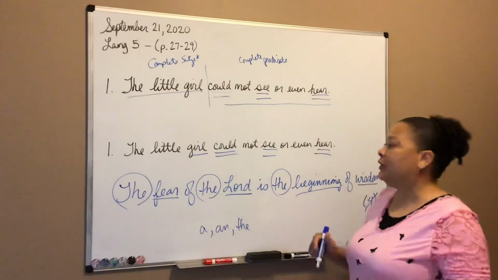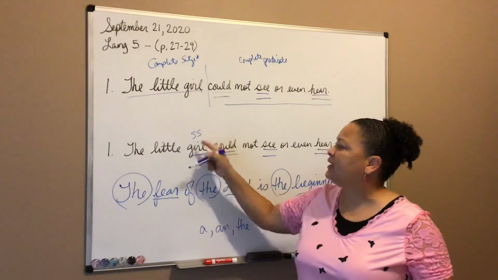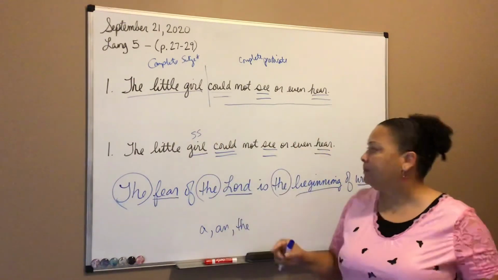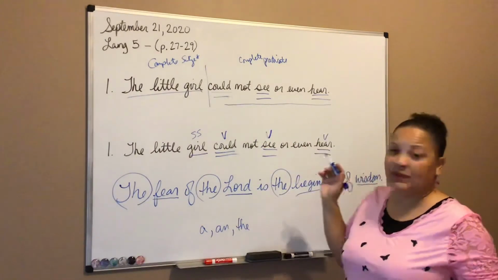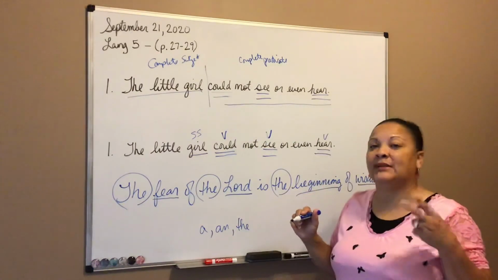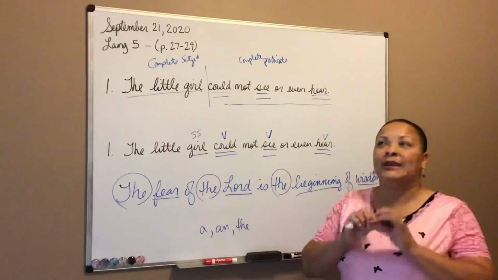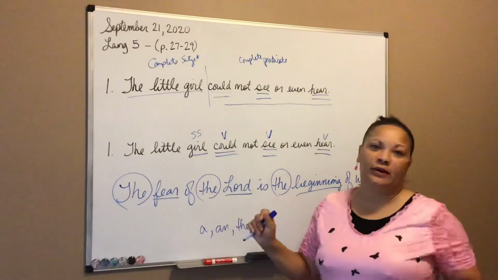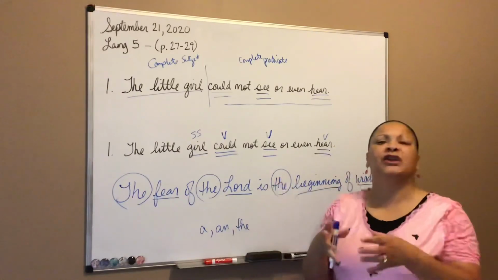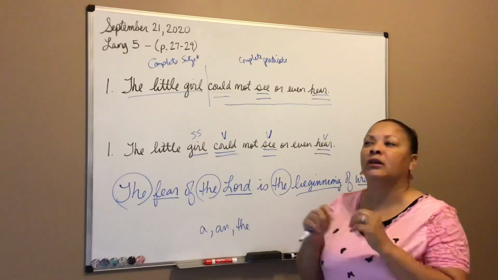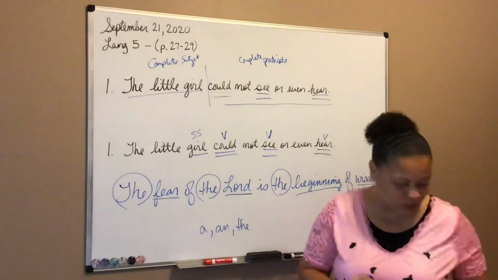So this is what you're going to do. You underline your simple subject. I'm going to put SS for simple subject one time. And your verbs 2 times. We always underline verbs twice. We'll always underline our subject once, okay? All right. You need to know that going forward, okay? There'll be some other exercises where it'll ask you to underline something for a particular exercise. But when we are looking for subjects and verbs in a sentence, it's always verbs twice, subjects once, okay?